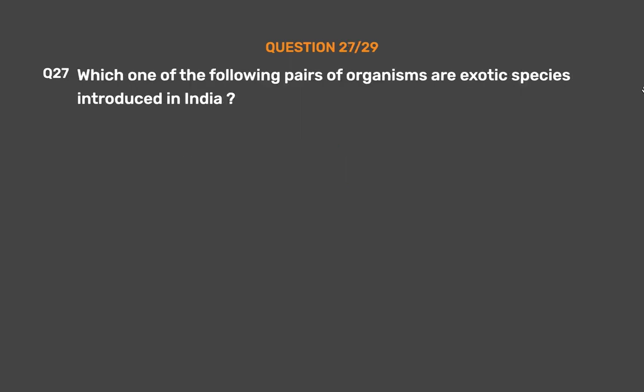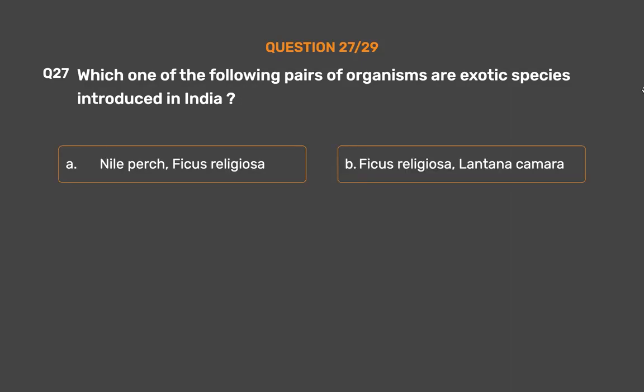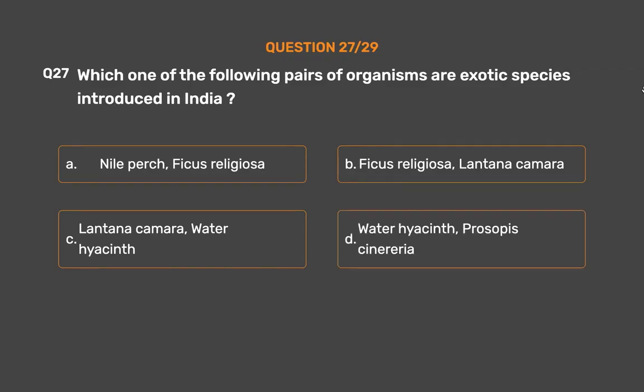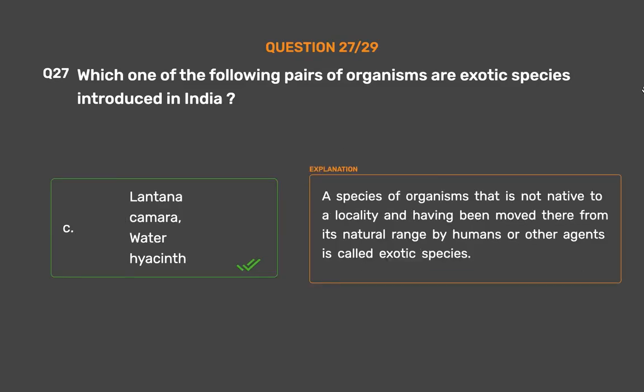19.5%. Question number 27. Which one of the following pairs of organisms are exotic species introduced in India? Option A. Nile perch, Ficus religiosa. Option B. Ficus religiosa, Lantana camara. Option C. Lantana camara, water hyacinth. Option D. Water hyacinth, Prosopis cineraria. The correct answer is option C. Lantana camara, water hyacinth. A species of organisms that is not native to a locality and having been moved there from its natural range by humans or other agents is called exotic species.